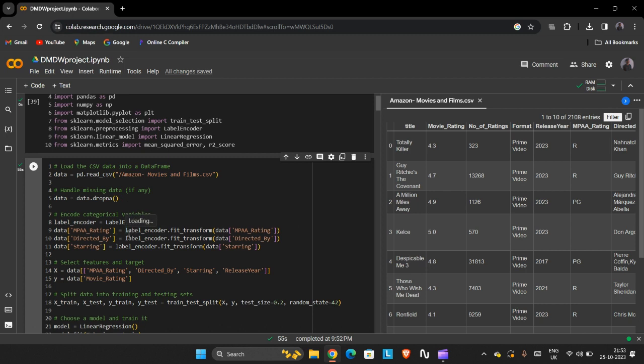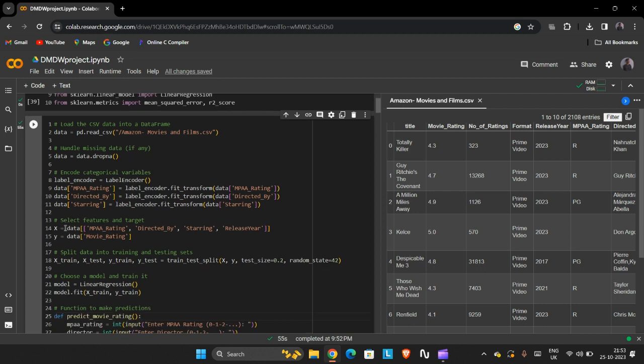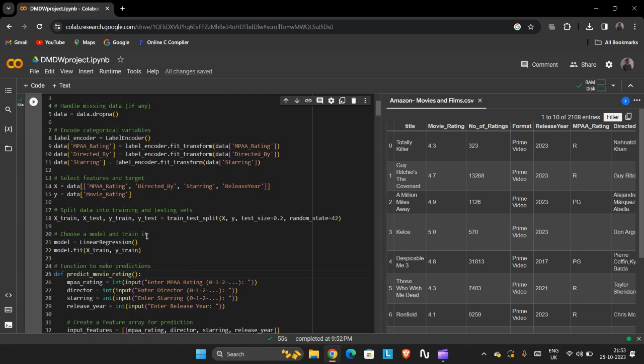And this X and y section separates the features and the target variable from the data frame. X contains the MPAA rating, directed by, release year, starring, and y contains the whole movie rating.